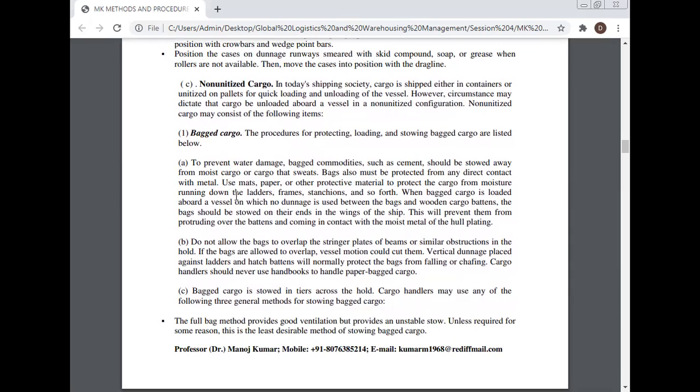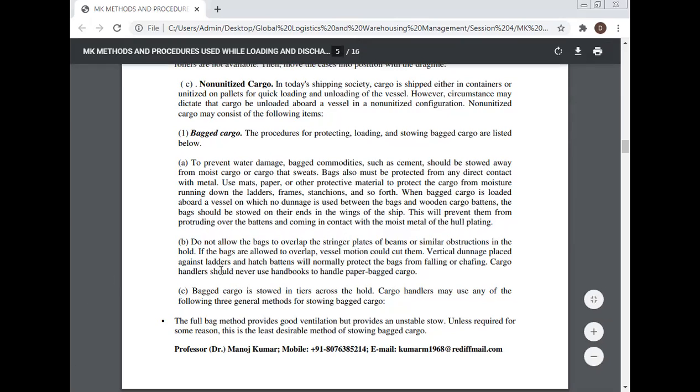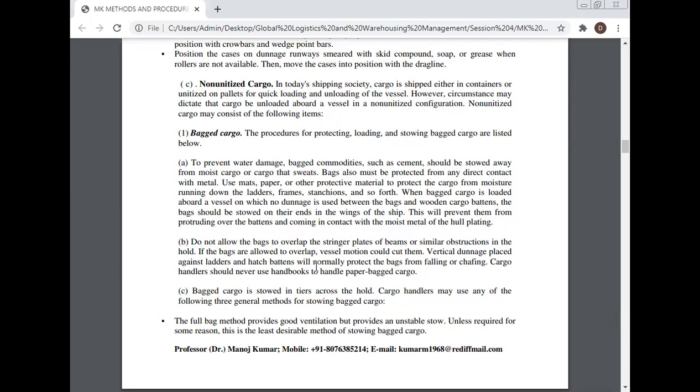When bagged cargo is loaded aboard a vessel on which no dunnage is used between the bags and the wooden cargo battens, the bags should be stored on their ends in the wings of the ship. This will prevent them from protruding over the battens and coming in contact with the moist metal of the hull plating. Don't allow the bags to overlap the stringer plates, the beams or similar obstructions in the holds. If the bags are allowed to overlap, vessel motion could cut them.